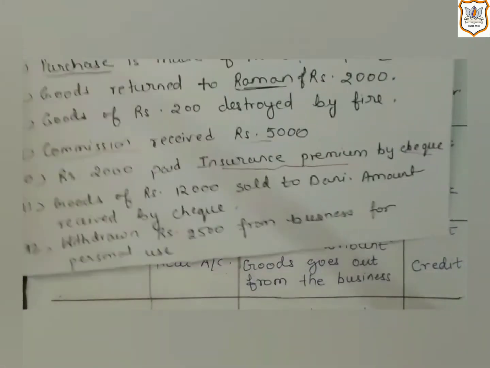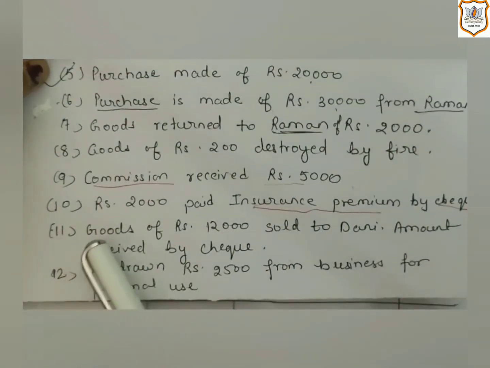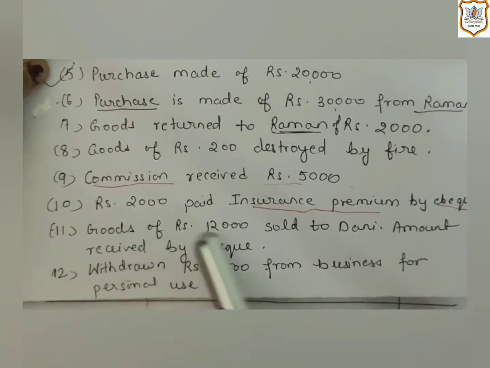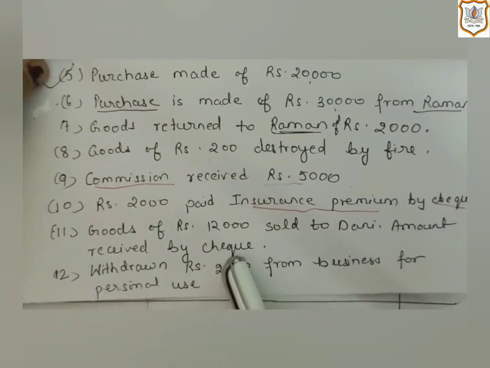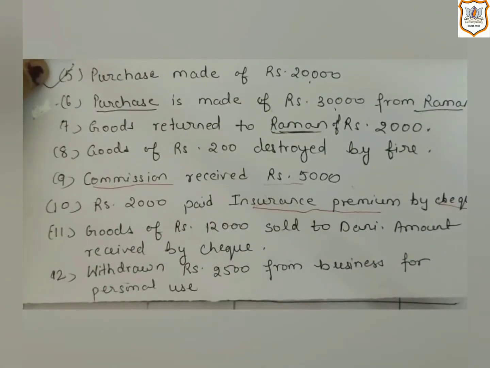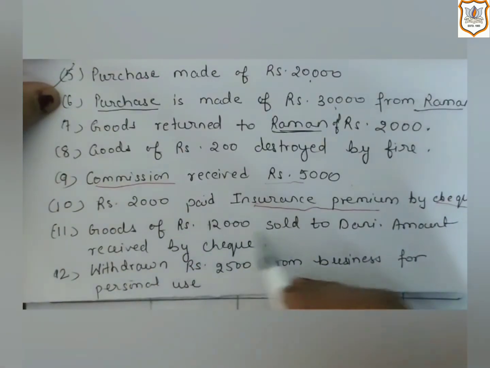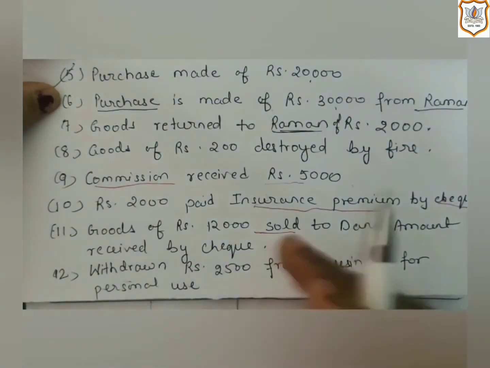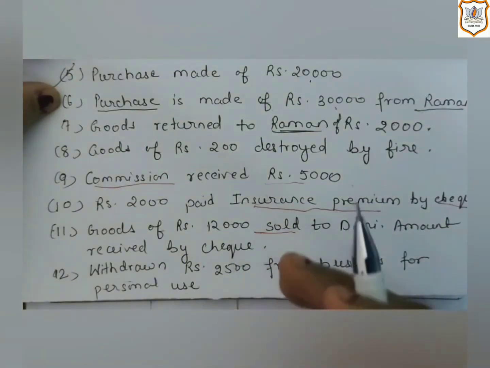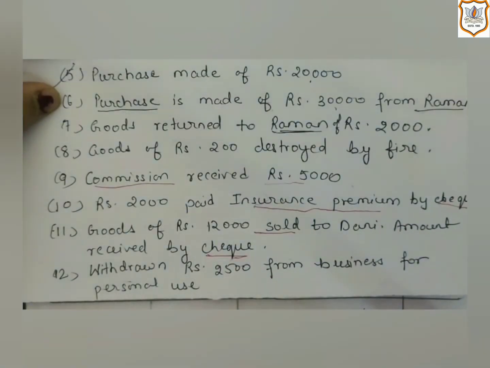Now let us see the next transaction, that is transaction number 11. Goods of rupees 12,000 sold to Dani, amount received by check. So here which two accounts will be affected? Here, as sales is made, sales account, and as payment is made through check, bank account will be affected.